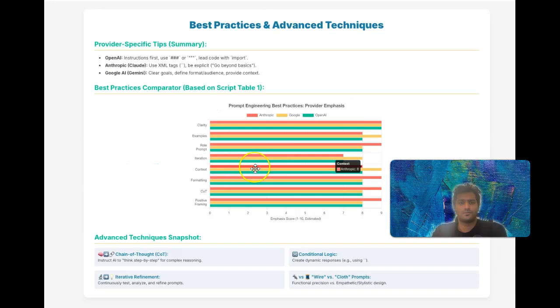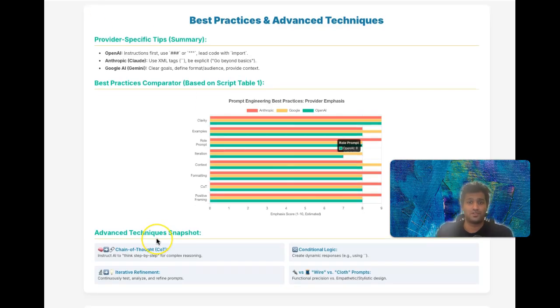They also highlight the importance of providing context and background information, including relevant facts or referencing specific documents to ground the AI's responses. For longer prompts, OpenAI suggests placing key instructions at both the beginning and the end to kind of reinforce them. To give you a clearer picture, here's a comparative look at some of these best practices from our key sources. Do you notice the overlaps and the unique suggestions?